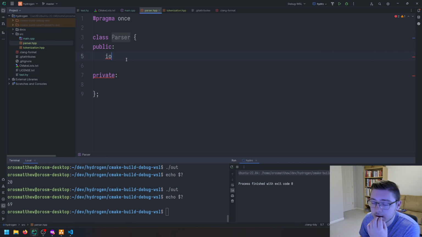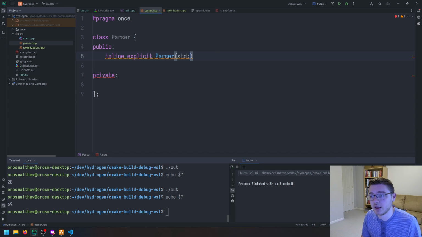Okay. So we're gonna have an inline, and we'll make sure this is explicit, right? And we'll do parser, and this is going to take in a vector of tokens. Maybe we could do something like a read-only span, but I don't really care right now. So we're going to take this in, and these are going to be our tokens.